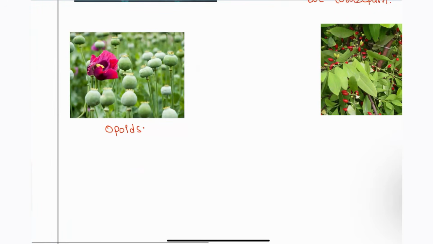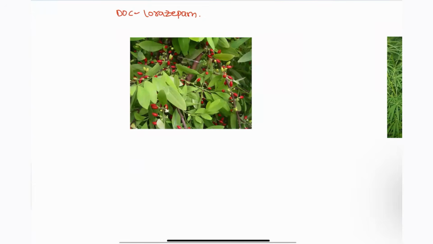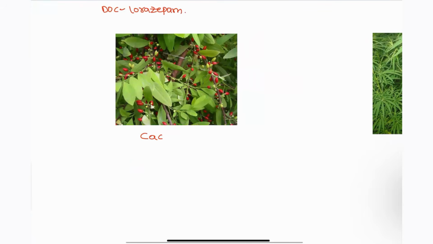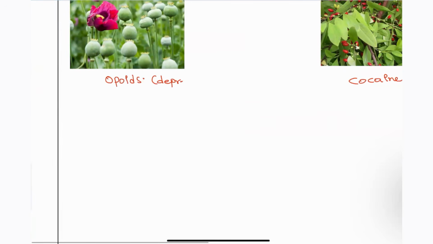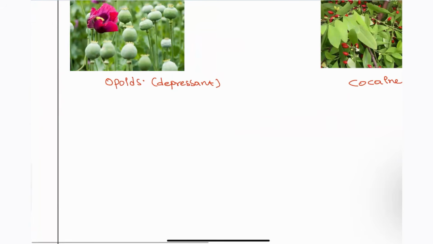Okay, next, here you can see these are the opioids. Next here, this is your cocaine. And here, this is the cannabis. So let's see what these are. First, opioids are going to be depressants. First thing, right? Opioid is the depressant. This is going to modulate the opioid receptors, and we're going to see.